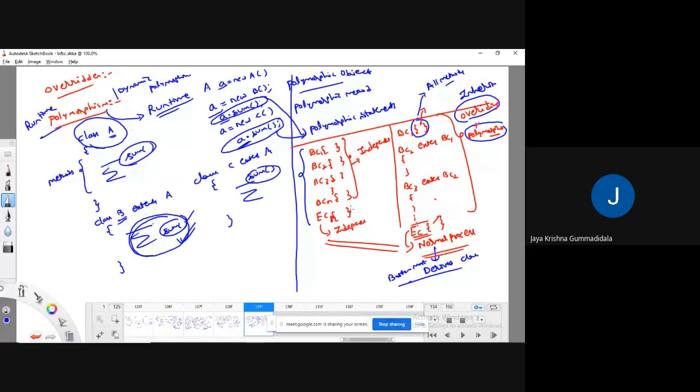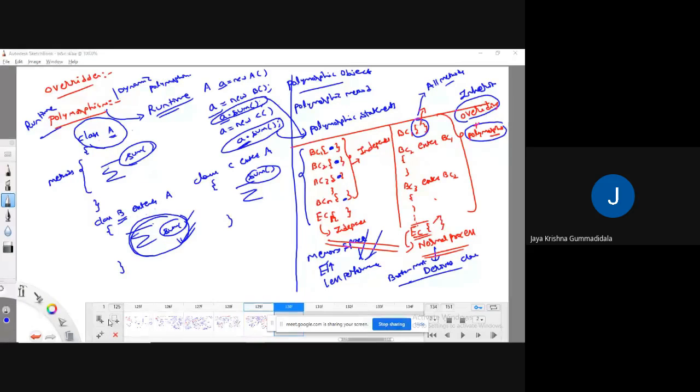As there is no overriding, we have to write the same method here also, here also, if necessary. So in these two cases, the memory space occupied is more, and it also takes more execution time. Because of more execution time, the performance is lower.